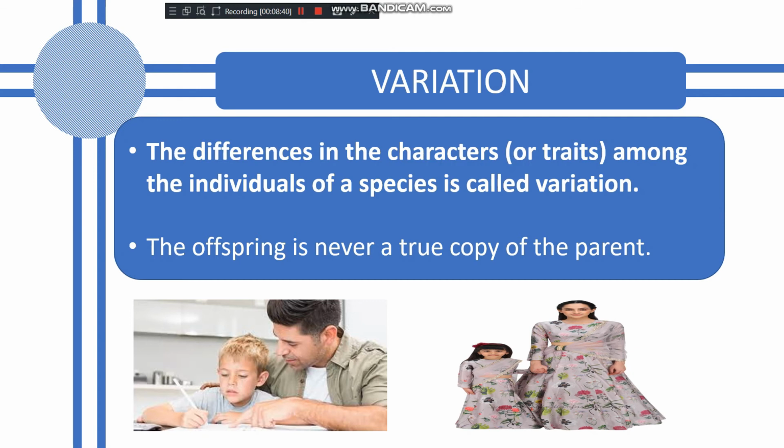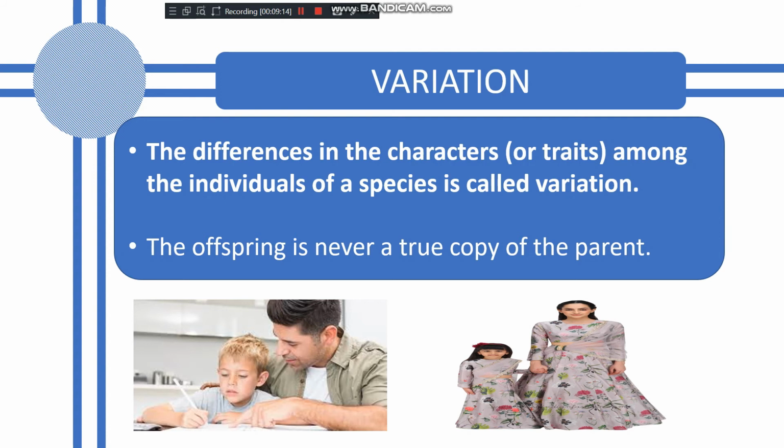These are differences in characters among individuals of the same species. As I told you, we are all human. If I compare you and your classmate, or you and your brother, you will find that you have some similar features, but you also have some different features. Clear? So these differences in the characters among the individuals of the same species are called variation.